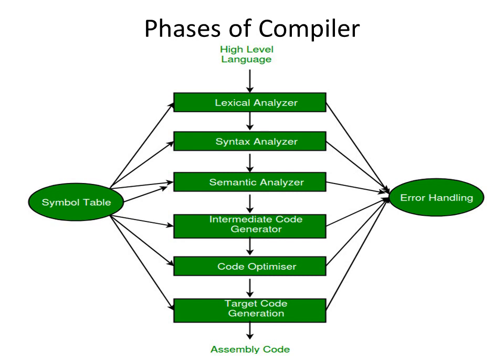Lexical analyzer is there first, syntax analyzer next, semantic analyzer next, then intermediate code generator, then code optimizer, then target code generation. See this, the output of the previous stage is given as the input to the next stage. The lexical analyzer takes the input as high level language. Its output is given to the syntax analyzer.